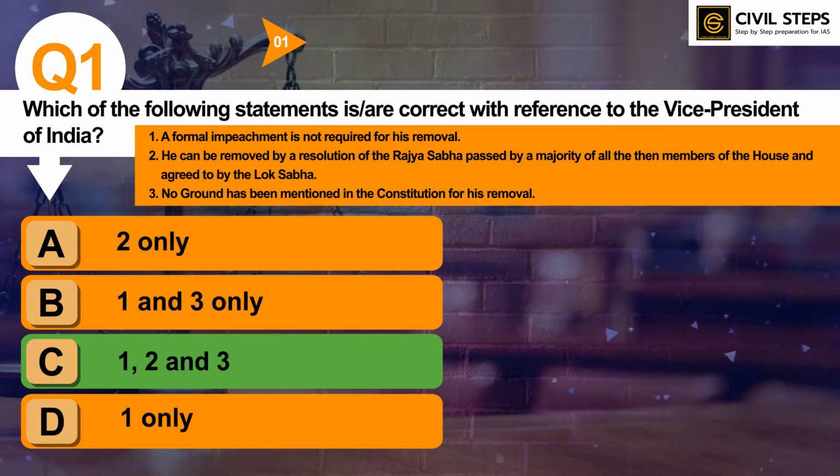So likewise, you can read about Vice President of India, and parallelly, you can also note the difference between powers of President and Vice President of India. You should also know that in the order of precedence, Vice President is at the second position, and at the first position, there is President of India. So likewise, you can get complete knowledge about Vice President of India, and this is a very important topic, and this has already been asked by UPSC in its previous year's examinations, previous year's questions. So this was all about question number 1.